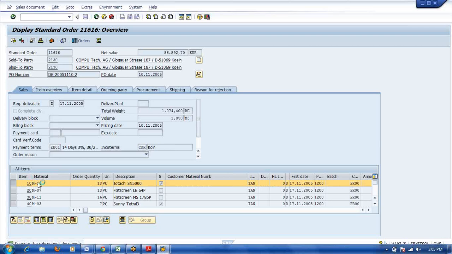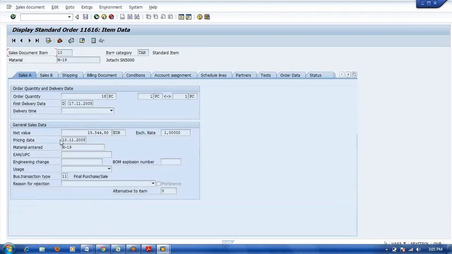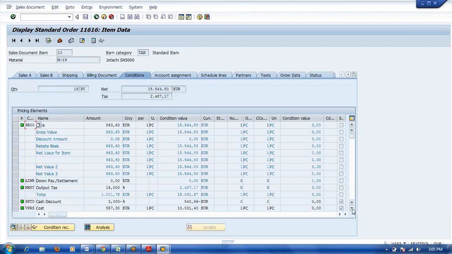Double click on the material. Select conditions. Here you can see the VPRS condition type. This VPRS condition type is nothing but cost.